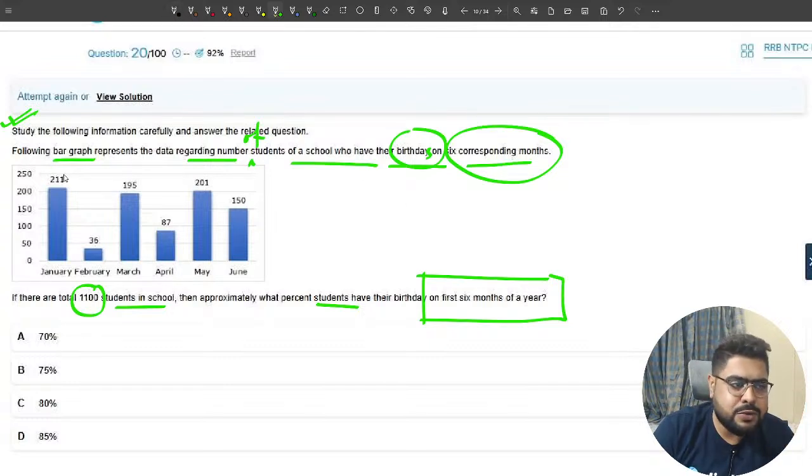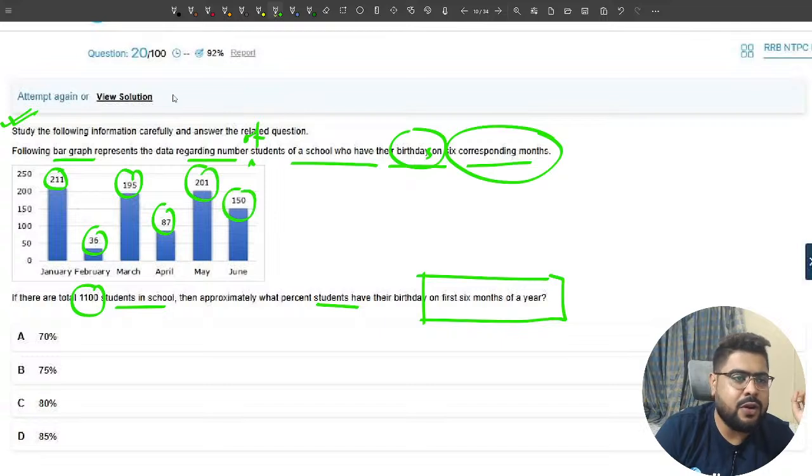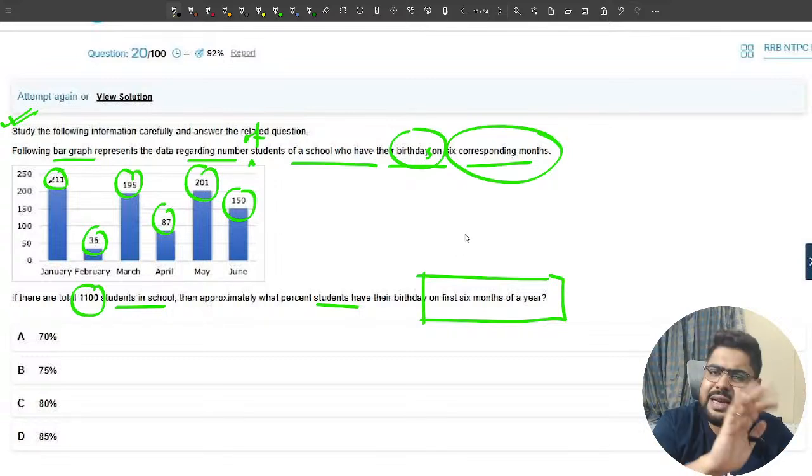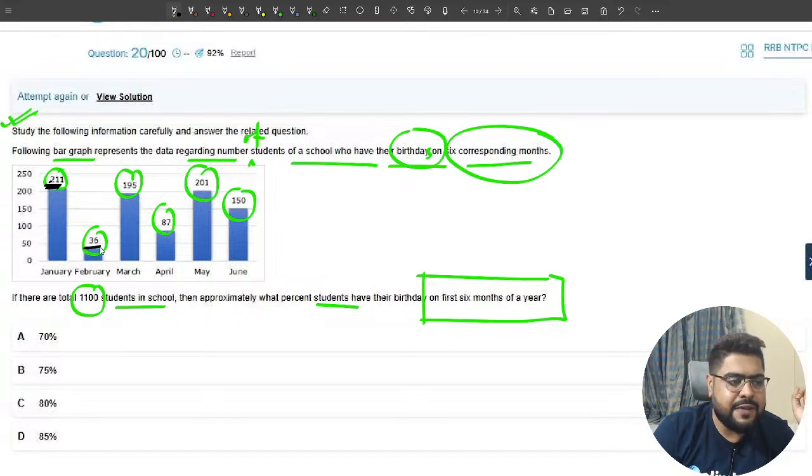So I need the addition. I need to add all 6 values, sir. Let's do it like this. 200 plus 11 plus 36. Chalo, so let's do it like this.